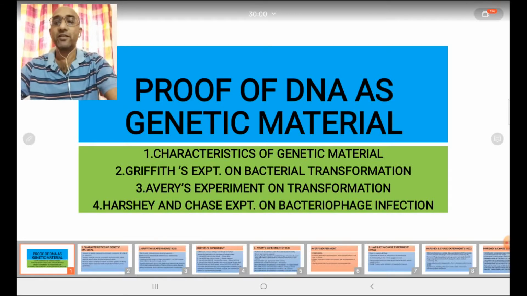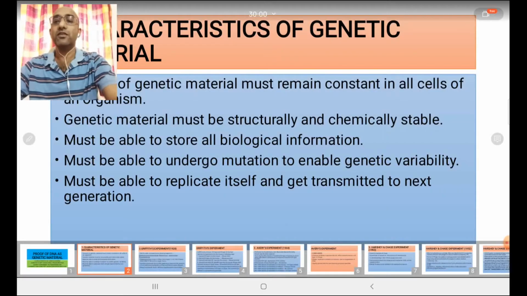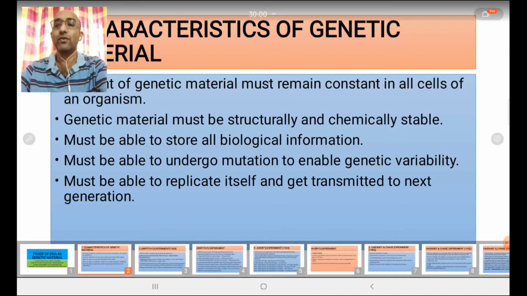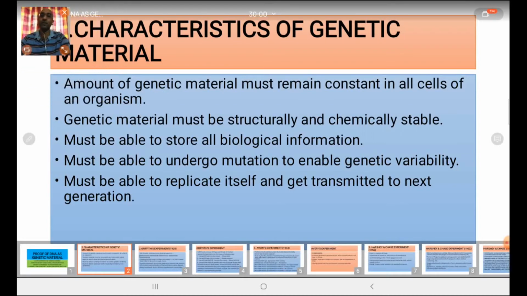What are the characteristics of a genetic material? The genetic material should possess the following characteristics. First, the amount of genetic material should remain constant in all cells of an organism. That means in an organism, the genetic material must remain constant in all cells. The number must remain constant in all cells.